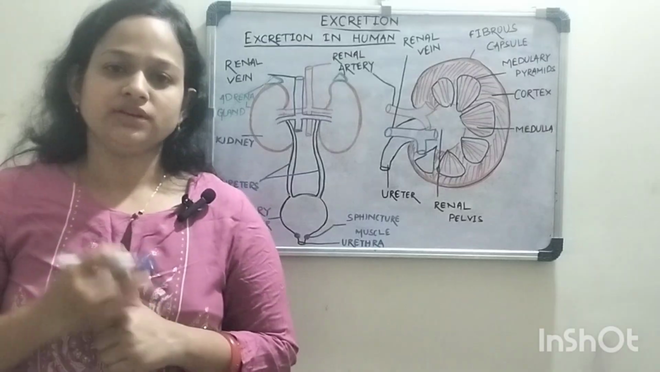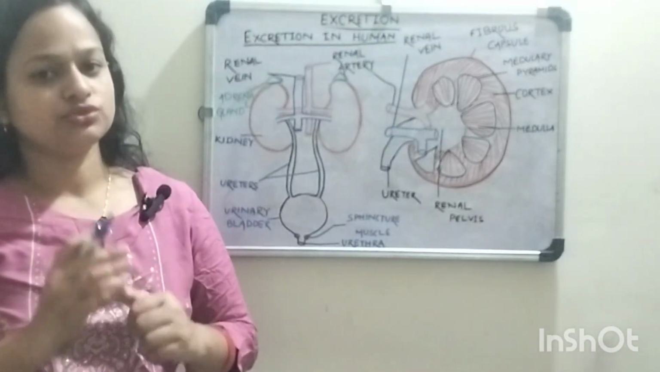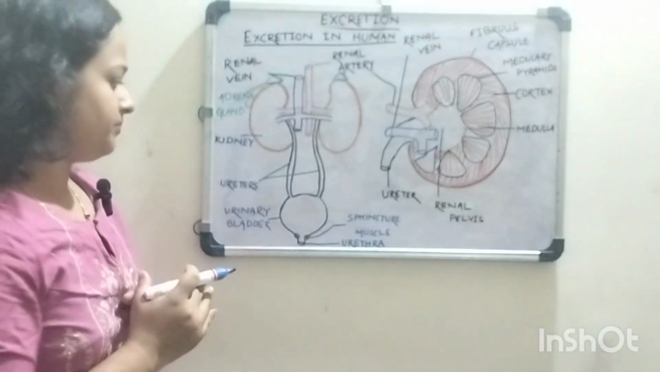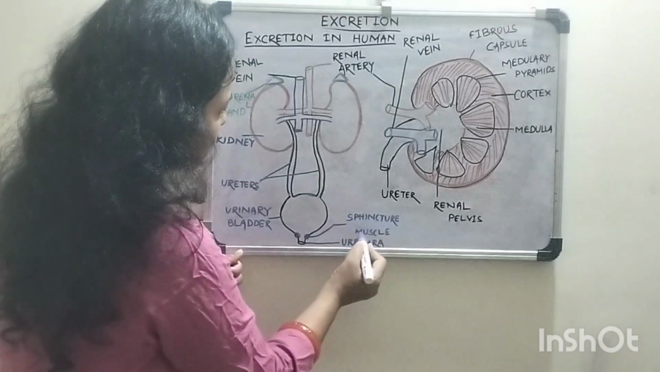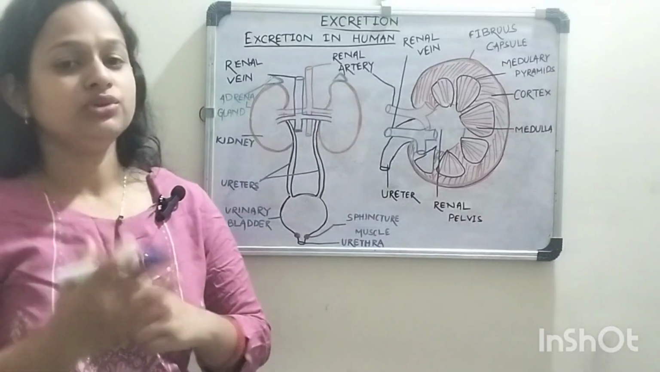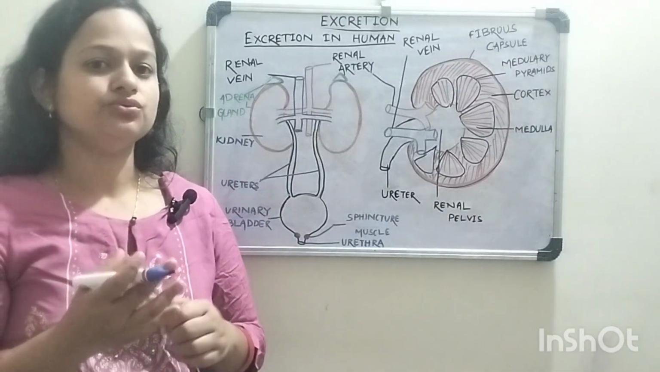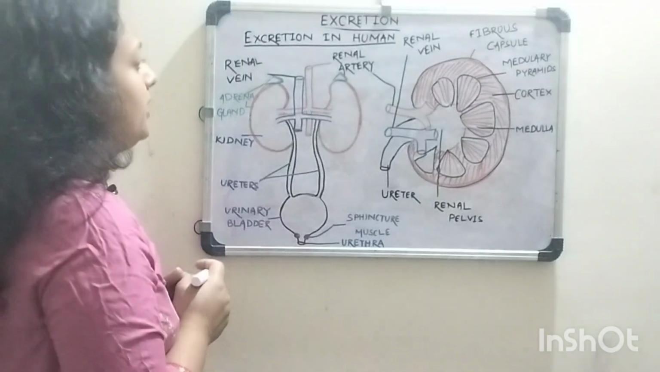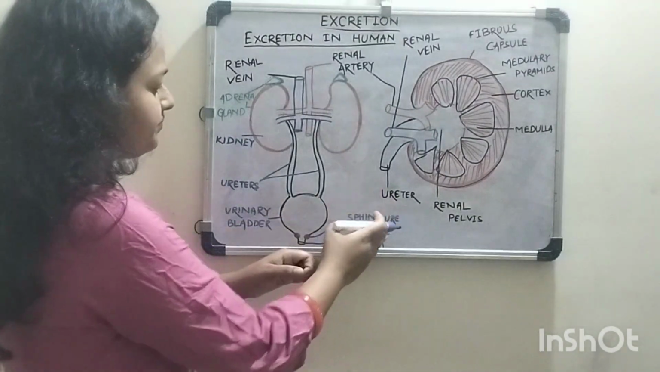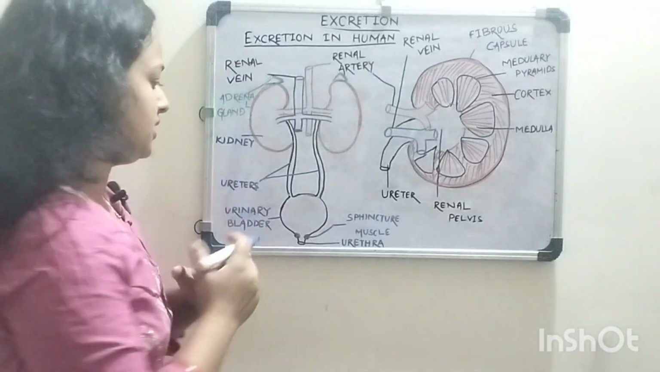So, the kidneys are the important organ for the process of excretion, and there is a sphincter muscle present which guards or regulates the passing of urine when we want, and this shows a muscular contraction during the passage of the urine.